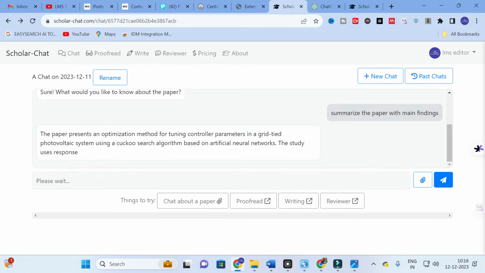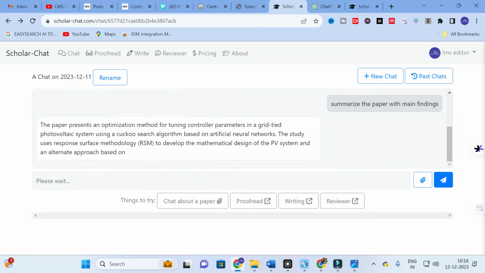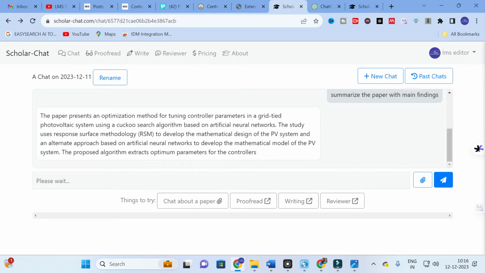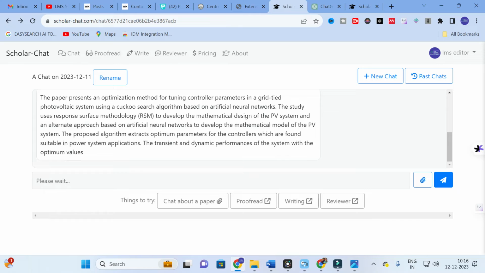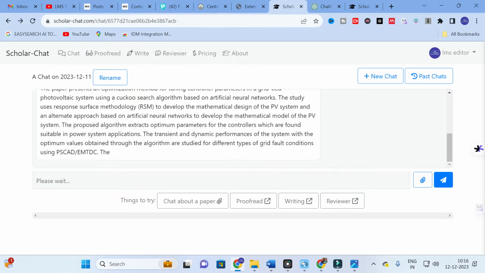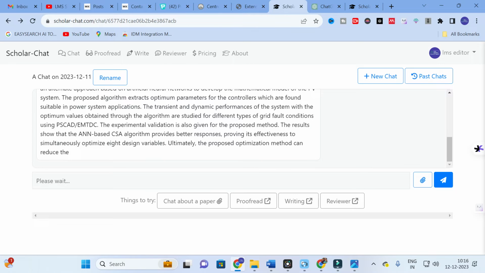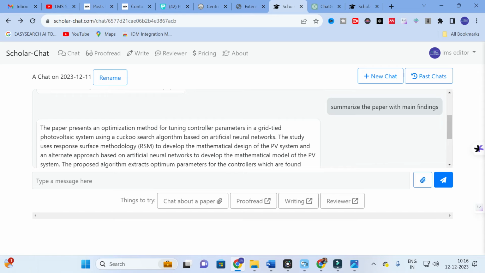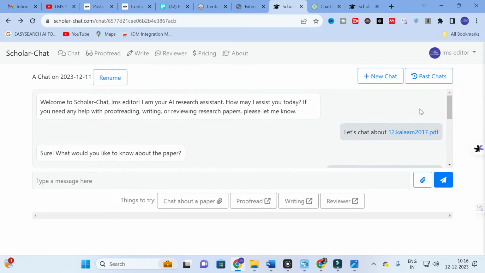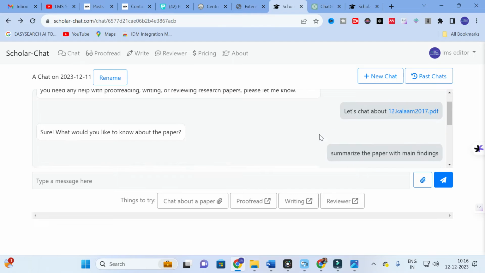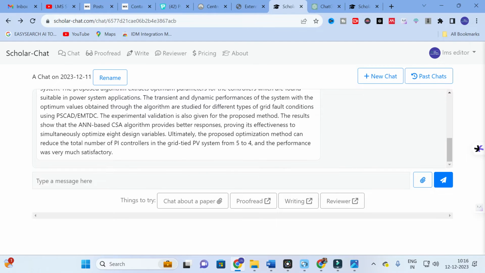Here our content has started to be generated. You can see the paper presents an optimization method for tuning controller parameters in grid-tied PV systems using cuckoo search, and this is how it will generate the content. So a summarized content is generated from this particular paper we have uploaded, and thereby you can get a better idea about it. Don't stop with it. You can ask any questions related to the paper, and it will generate better answers for you.